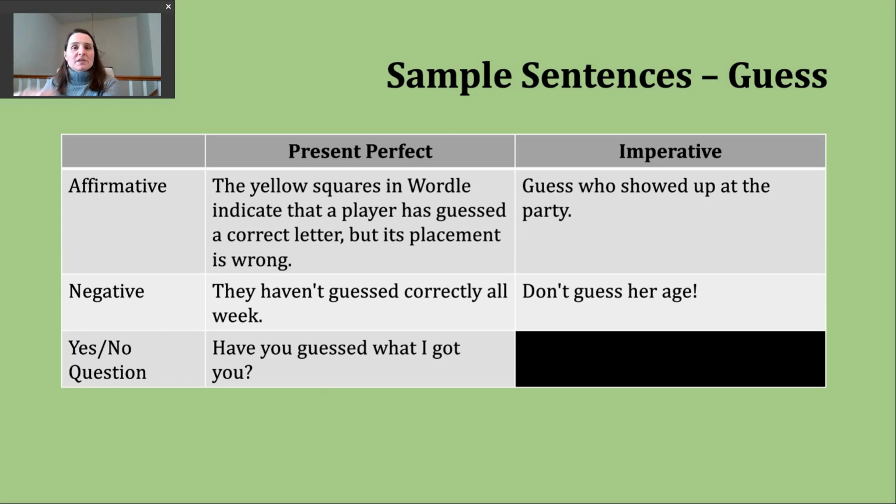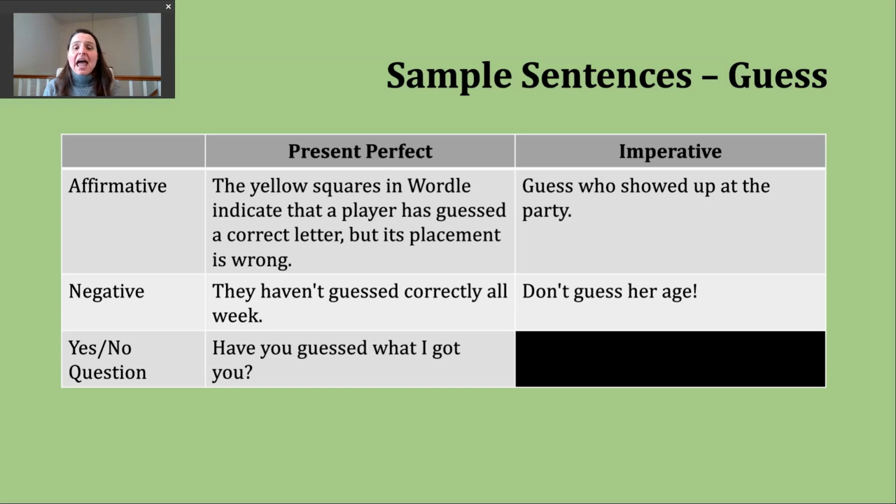Right? So if this is an action that has repeated, I'm measuring from a certain point in time in the past, and noting, maybe connected to this game, someone is having very bad luck and not coming up with the correct word. Another thing we can do is make a yes or no question in the present perfect. To do this, I'm going to start with have or has, then I'm going to have my subject, and then the participle form of the verb.